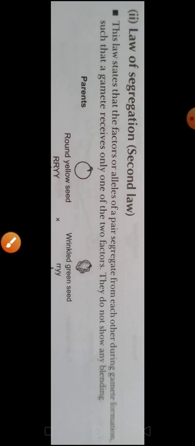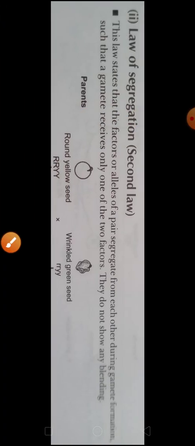I am showing a picture in front of you. During gamete formation, only one allele can take part, and they do not show any blending, that is, mixing. They will not mix with each other, and only one of the alleles can take part during gamete formation. This is called the law of segregation.